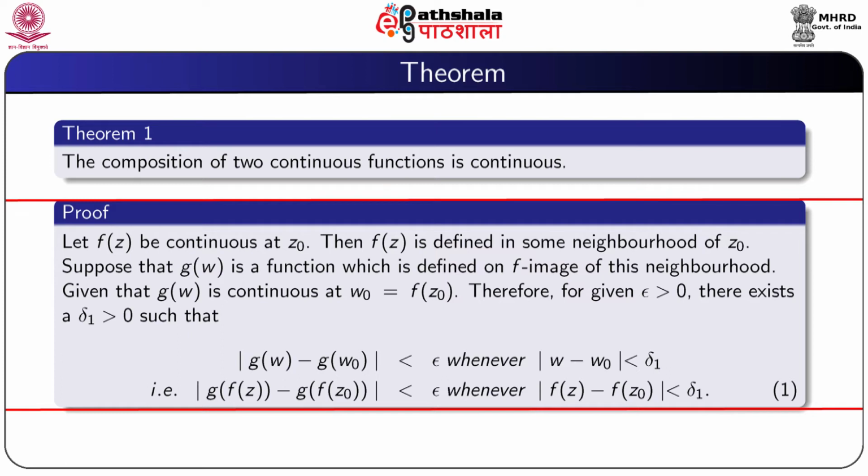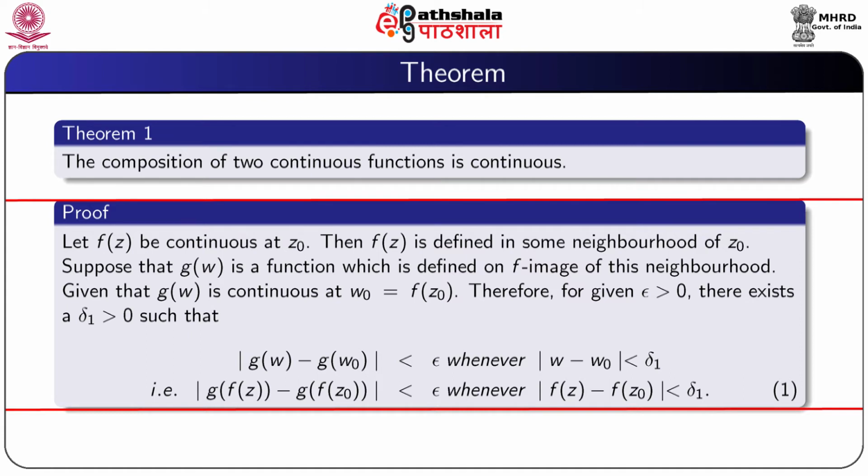Therefore, by definition of continuity, for given epsilon positive, there corresponds delta 1 positive such that modulus g(w) minus g(w0) is less than epsilon whenever modulus w minus w0 is less than delta 1.